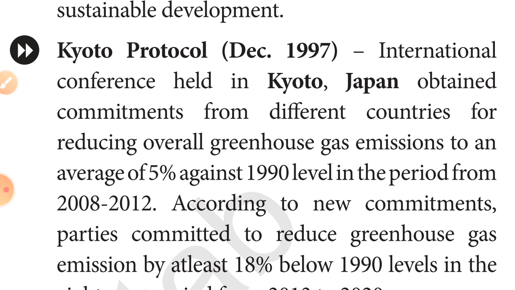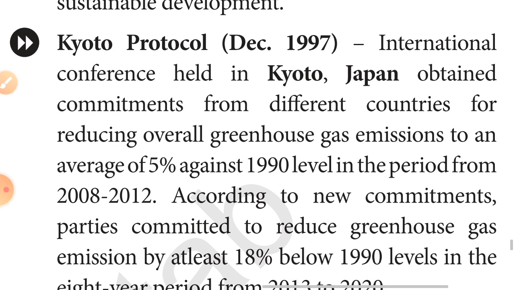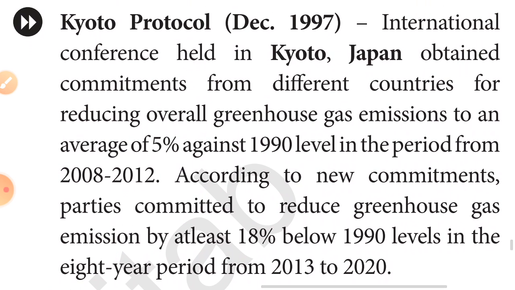According to the new commitment, parties committed to reduce greenhouse gas emissions by at least 80% below the 1990 level in the 8 year period from 2013 to 2020. But it is still going on in different categories, and it is not committed all over the world.